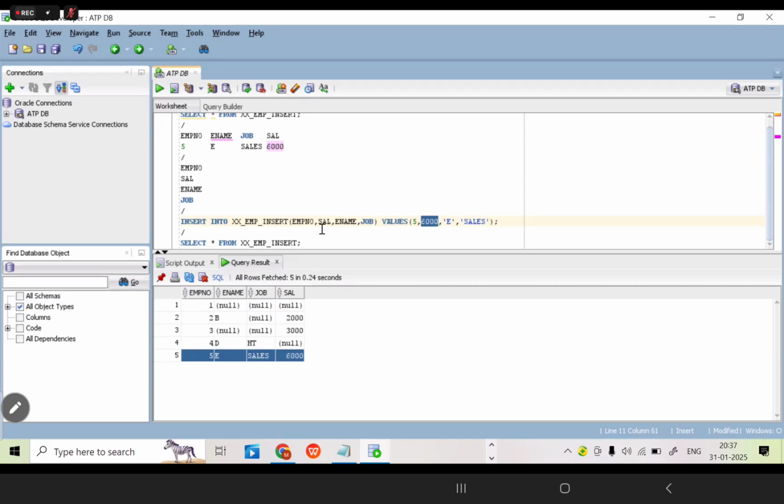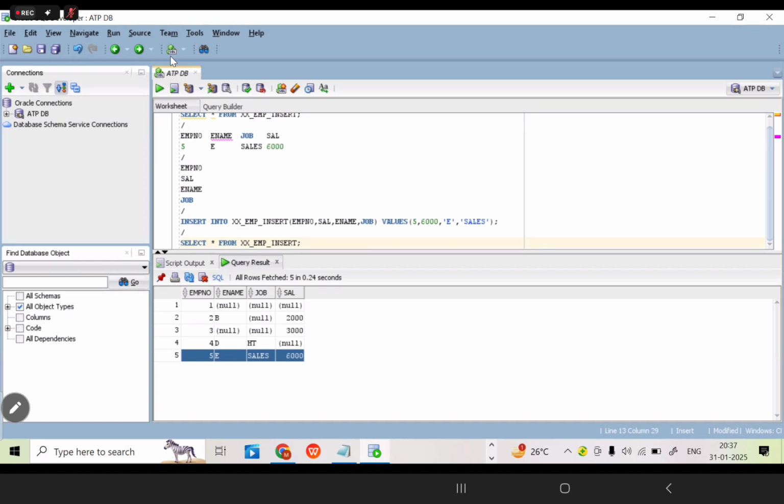Why? Because salary is a number data type, but you are passing the employee name as a character data type. Both the data types are mismatching. That's the reason the system throws the error. If you want to try it, you can try that. Okay. This is the improper sequence. This is also one of the ways to store the data into that particular table. This is also possible, but no one will use it. If you are able to do it, you can do that.